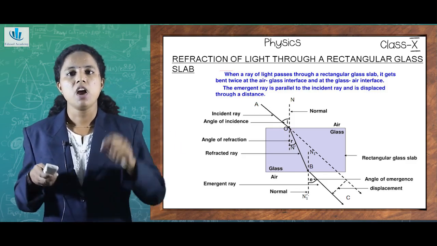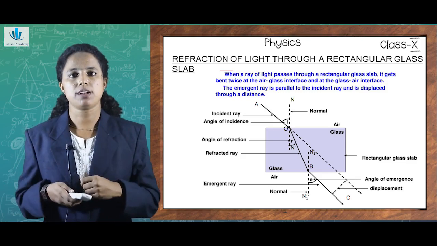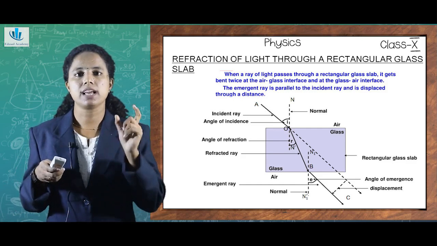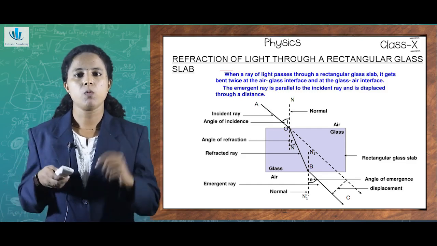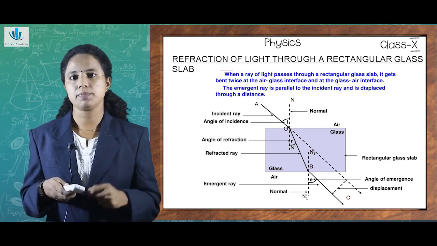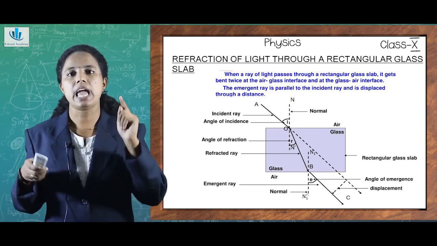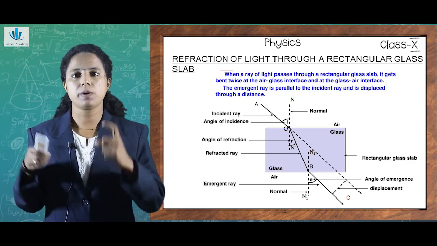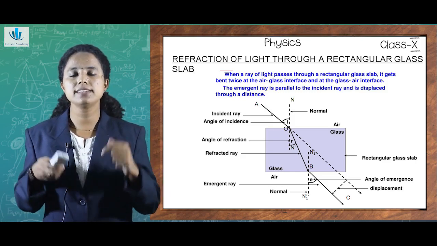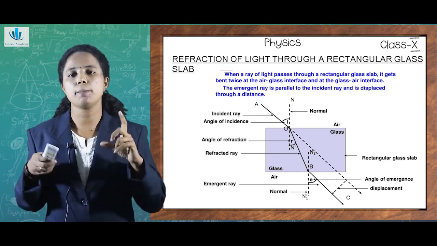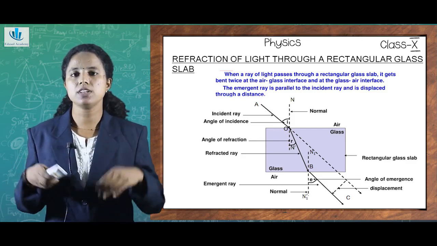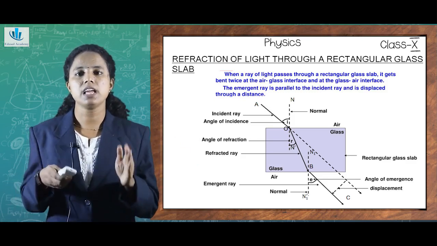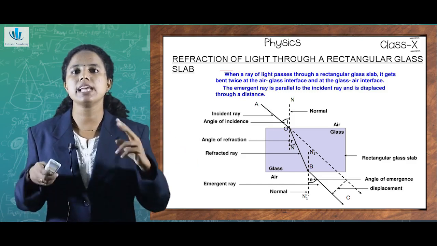So what happens is that when a ray of light passes through a rectangular glass slab, it gets bent twice, because when we place a rectangular glass slab, there will be two media. One is air and one is glass, isn't it? So the first interface is between air and glass, where the incident ray is entering. Once the ray of light enters from air into the glass slab, it suffers refraction, or bending of light. And after the refraction, it gets out of the rectangular glass slab as the emergent ray. In that case, the ray goes from glass to air, which is the second interface.